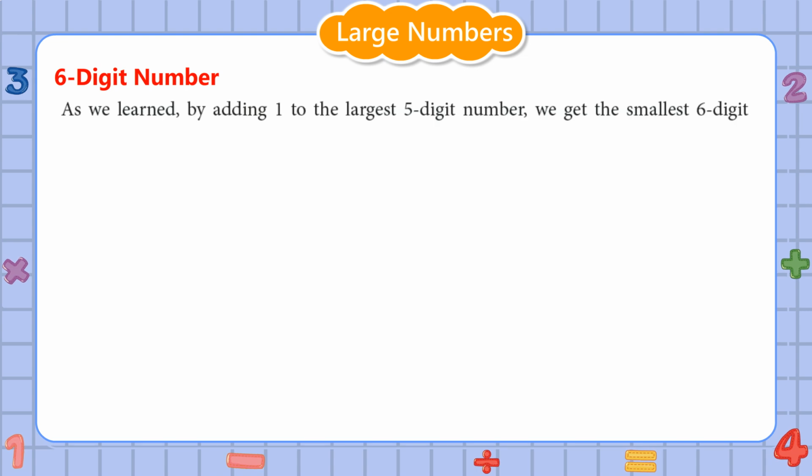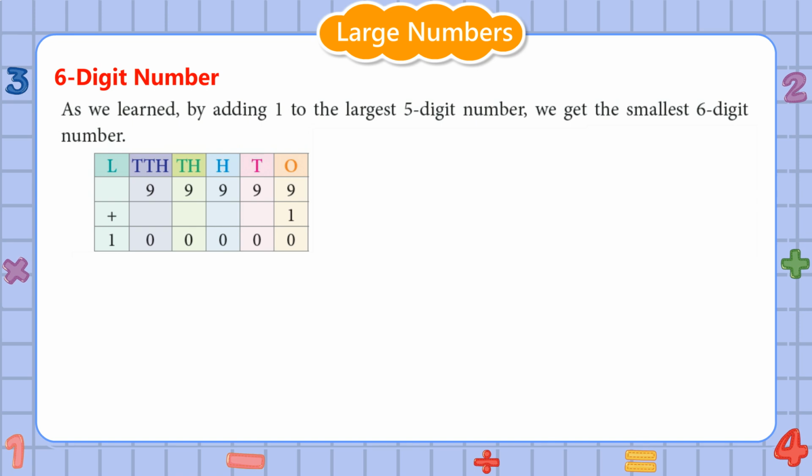6-digit number. As we learned, by adding 1 to the largest 5-digit number, we get the smallest 6-digit number. 99,999, the largest 5-digit number, plus 1 is 100000, the smallest 6-digit number.